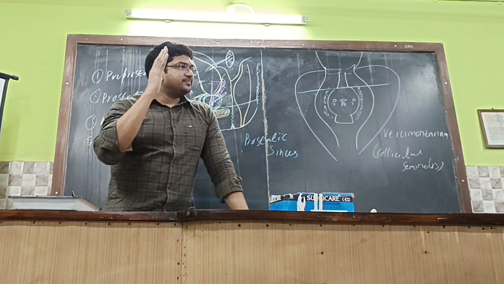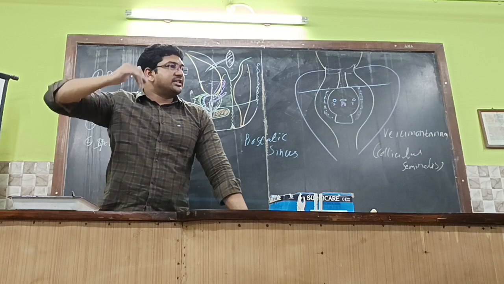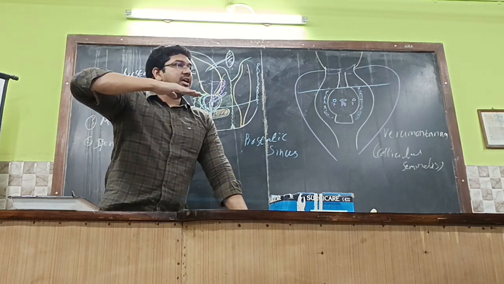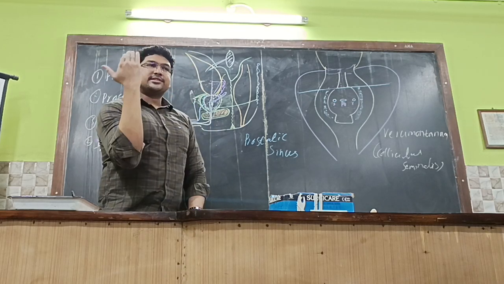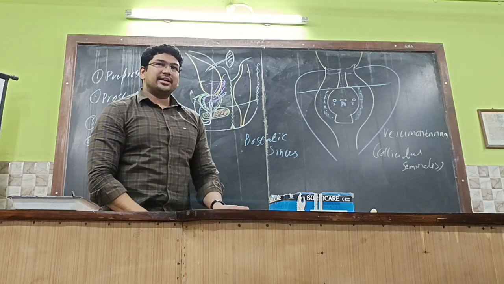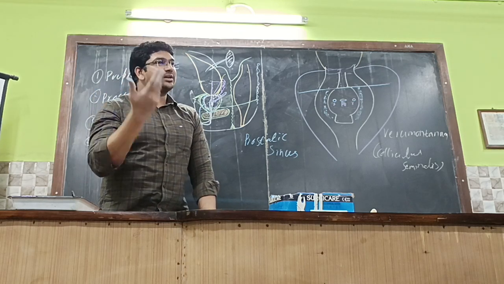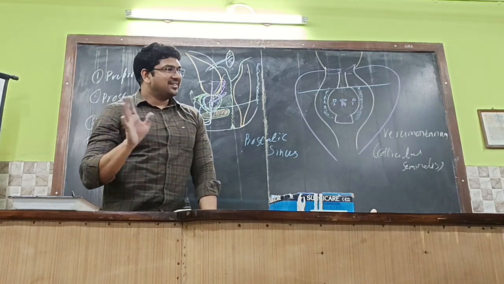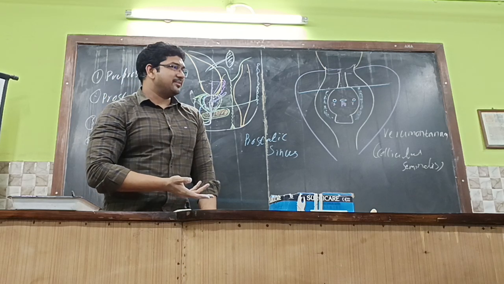Could you able to remember? It is divided into three surfaces by means of two horizontal ridges. The two horizontal ridges give rise to the superior layer and inferior layer of the urogenital diaphragm. So it will be in the intermediate part of the ischiopubic ramus. Getting it or not? So people don't need to mug up. If you imagine, then you can get the answer. Never mug up anatomy. If you mug up, you may forget, but if you try to understand, you can get it easily. Okay?